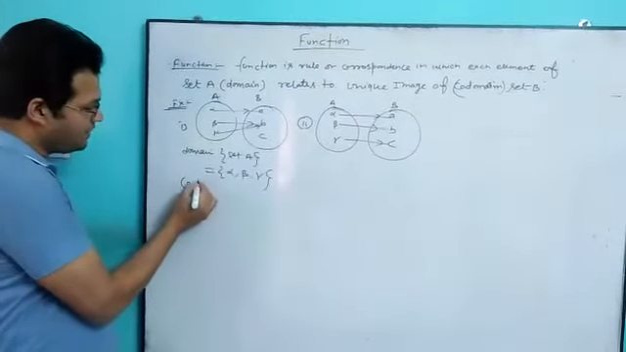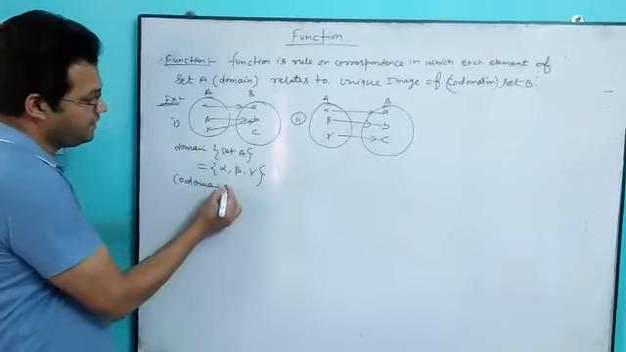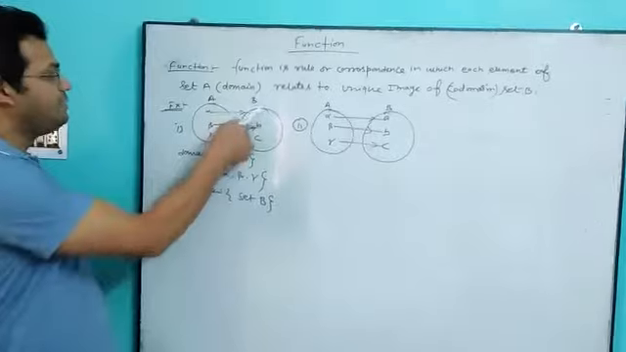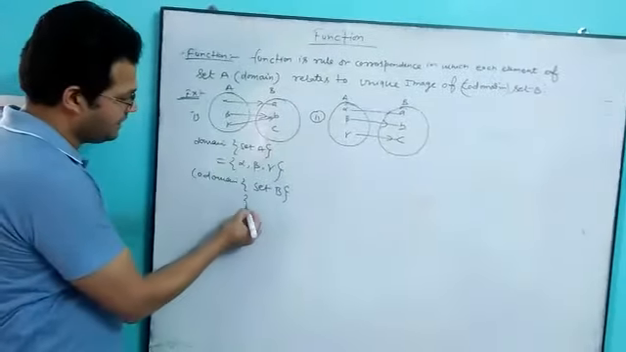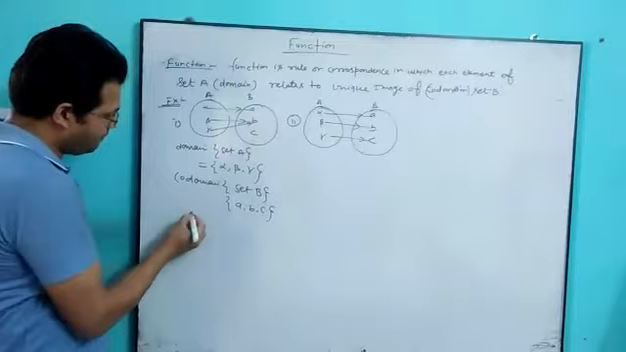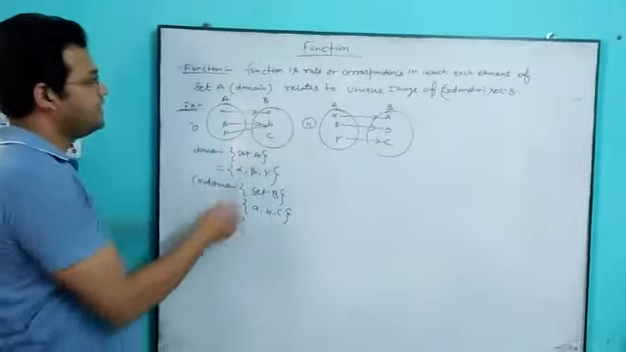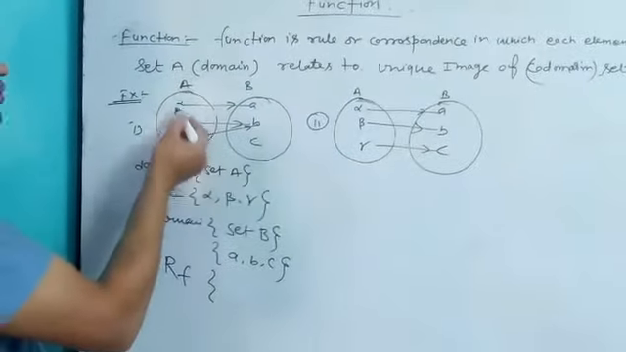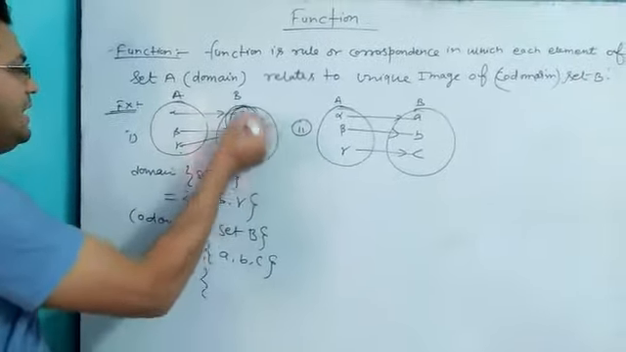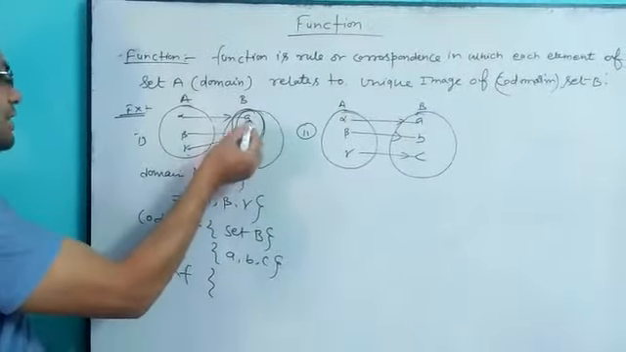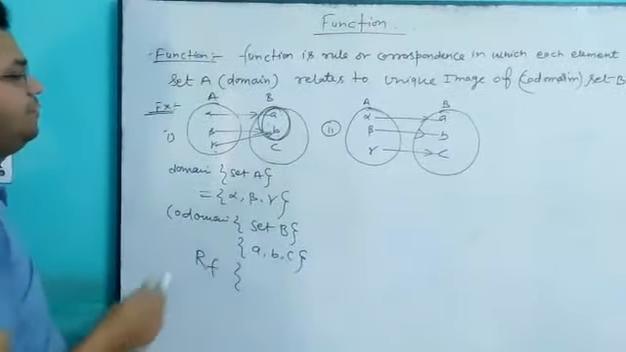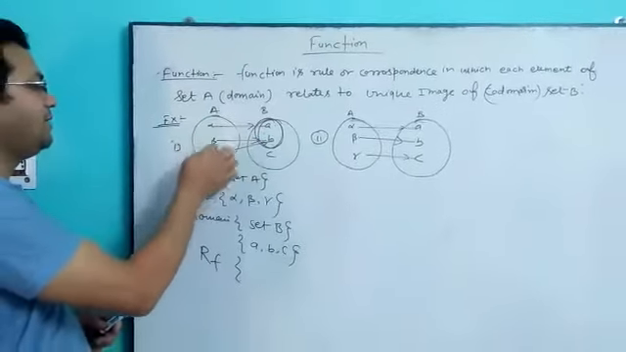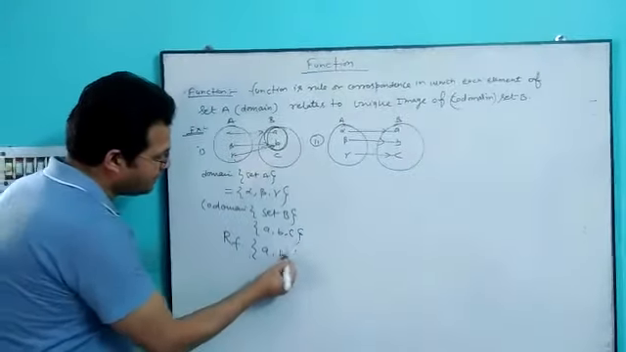So what is the codomain? The codomain is set B. So set B is known as the codomain. What are the elements of set B? A, B, C. But the range is the elements which have a pre-image in set A, from alpha, beta, gamma. We can also say that in set B, the elements A and B have pre-images alpha, beta, gamma. It means A and B are the range.